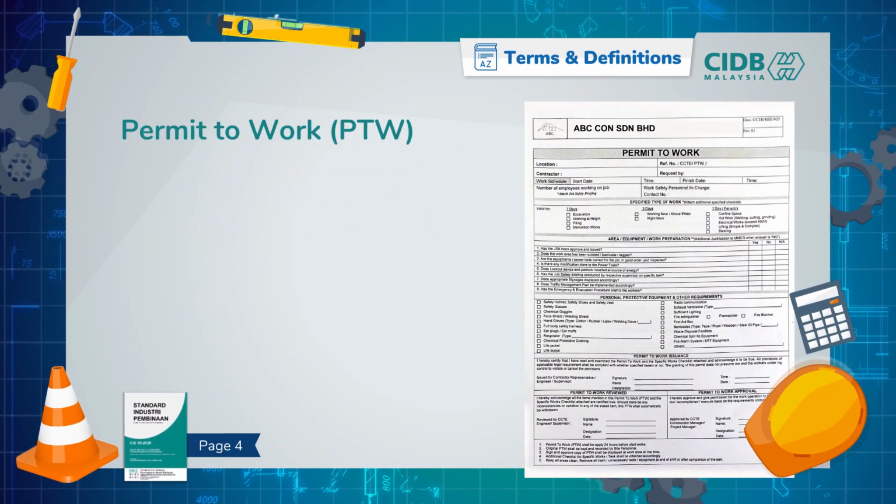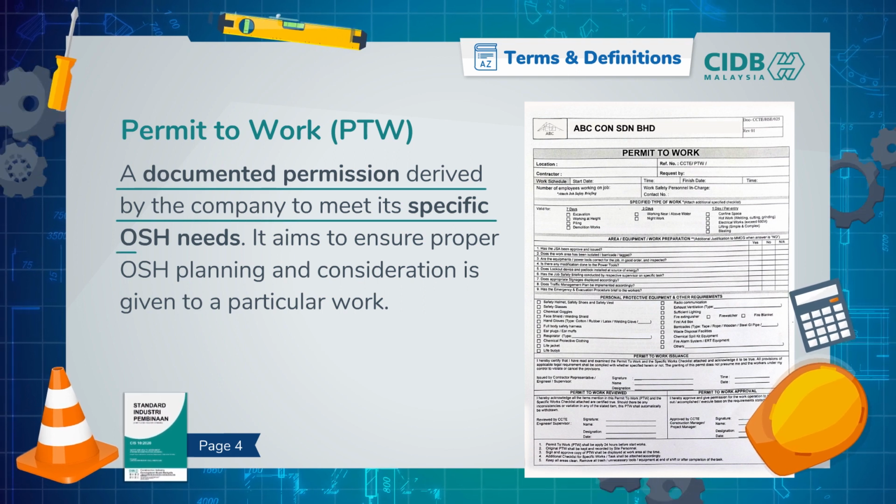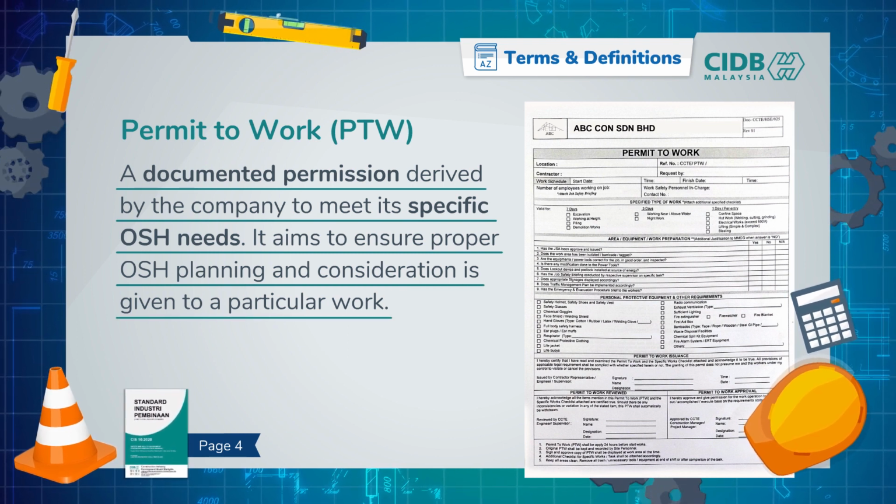Permit to Work, or PTW, is a documented permission derived by the company to meet its specific OSH needs. It aims to ensure proper OSH planning and consideration is given to a particular work.